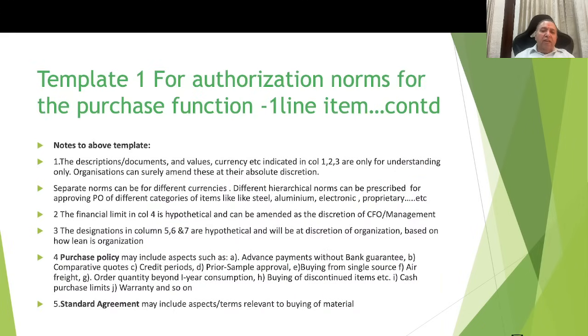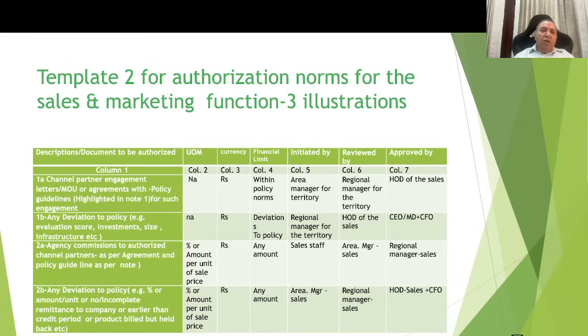And the standard agreement may include various aspects and terms which are relevant to the buying. Now number 2 is the template for, say, the sales and marketing function. For example, here the number of columns is the same, 7. The template format is the same as in template 1. Here, for example, in the first column, the first line item is agreement with the channel partners or dealers or distributors, etc., as relevant. And here I am saying that the financial limit within the policy norms can be approved by, say, the area manager, reviewed by the regional manager for the territory and approved by the HOD of the sales function.